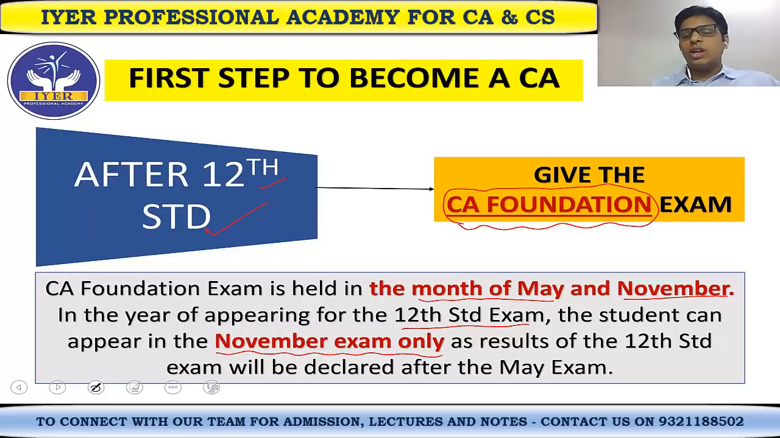So in that particular year, if the student wants to appear for the CA foundation exam, they have to compulsorily appear in the November exam. So the earliest exam they can give is the November exam. I'll just give you a small example. The student who has given the 12th standard exam, let's say in the year 2021, the results will be declared after the exams are over, and therefore the student can only appear in the November 2021 CA foundation exam. So that becomes a criteria.